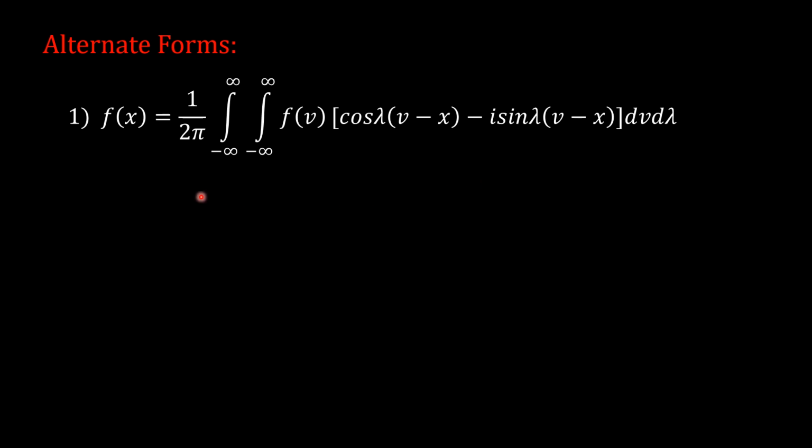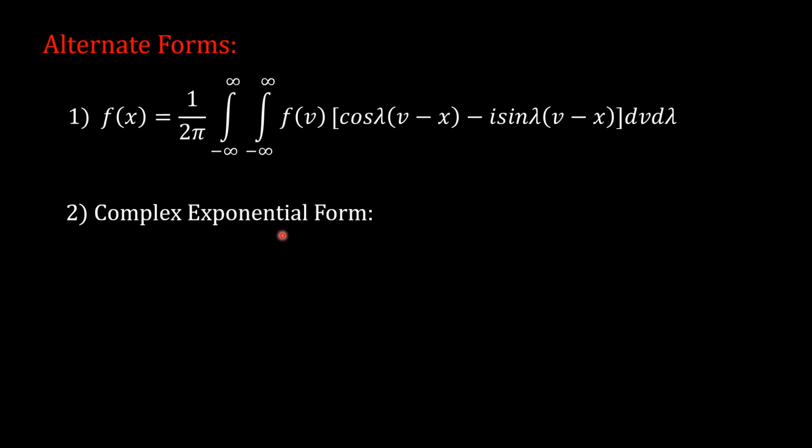So the Fourier integral representation that we obtained in the last slide and this one are one and the same. There is no difference. So f of x is equal to 1 upon 2 pi integration from minus infinity to infinity, integration from minus infinity to infinity f of v [cos of lambda into (v minus x) minus i times sine of lambda into (v minus x)] dv d lambda. Purposefully this expression has been written because we want to express it in exponential form using Euler's formula, and that is our second alternate form.